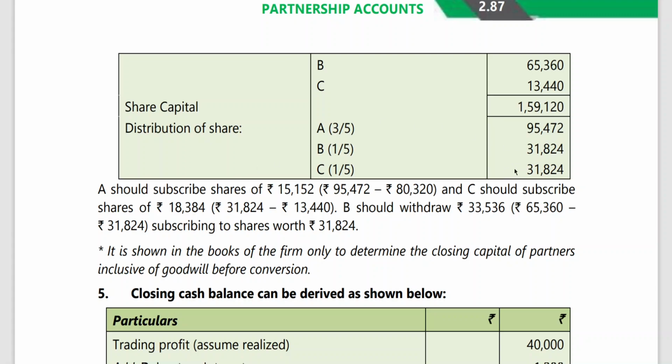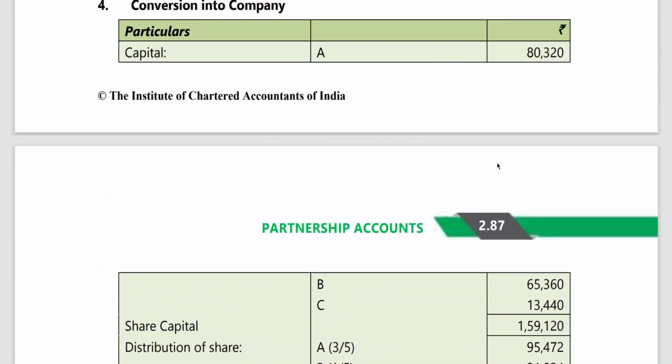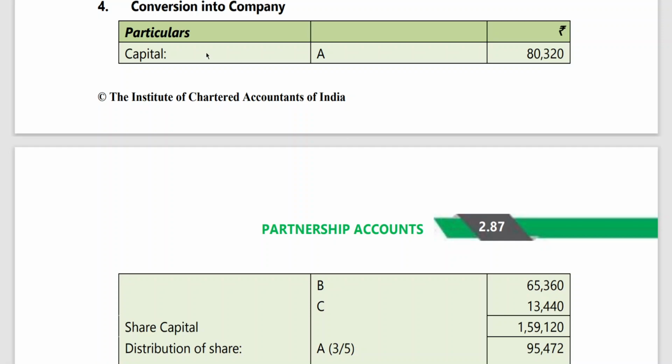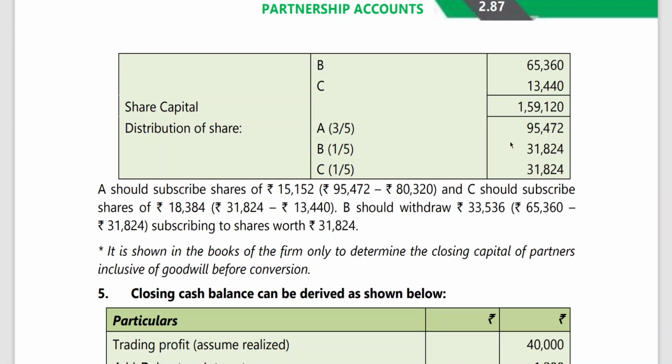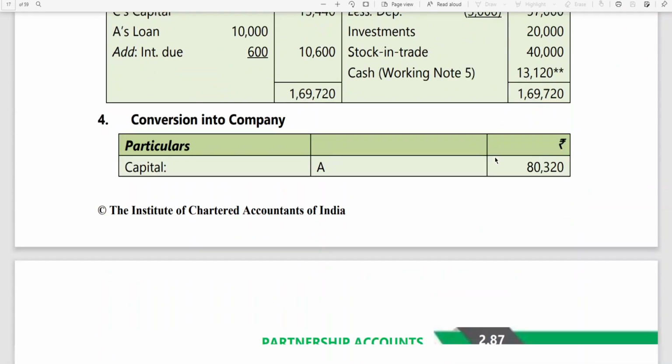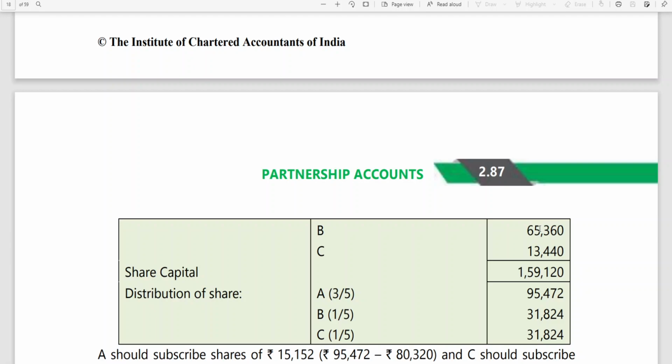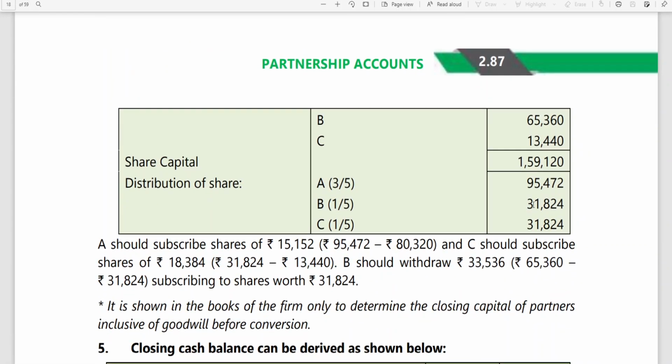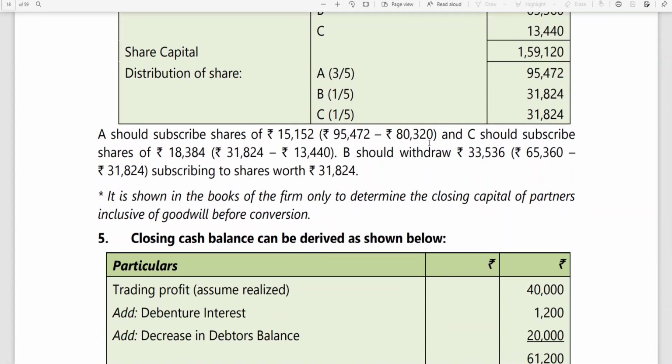C also should. C should maintain 31,824, but C is having capital of 13,440. He is also having a deficiency, therefore he also should subscribe by bringing cash and buying the shares. But B is having 65,360, whereas B is supposed to have 31,824. That means B is having an excess of 35,536, because he is having 65,360 and has to maintain 31,824. So therefore he should withdraw.